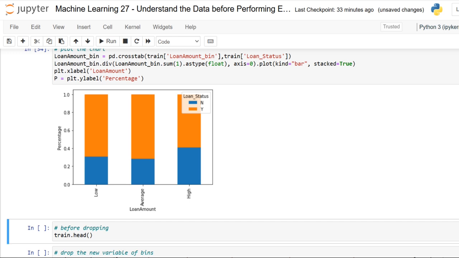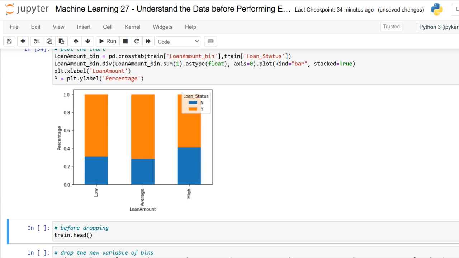Okay, so see here, it can be seen that the proportion of approved is higher for low. Is it so? Yes, low, and average loan amount also, as compared to that of high, these both are somewhat equal. Okay, so which supports our hypothesis, in which we consider that the chance of loan approval will be high when the loan amount is less. We can also have this.